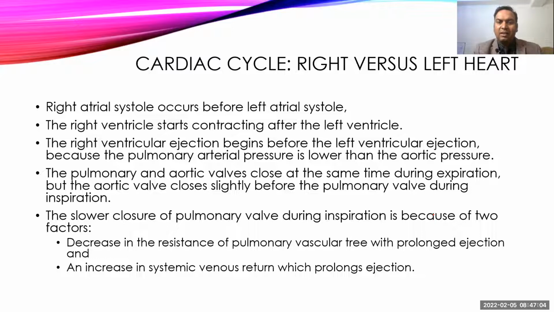The second thing, this all occurs because of venous return. During inspiration, there is decreased resistance in the pulmonary vessels and decreased pressure inside the pulmonary circulation, which causes a prolonged ejection phase, and that's why the left side and right side will coincide and cause closure of the pulmonary valve at the same time.